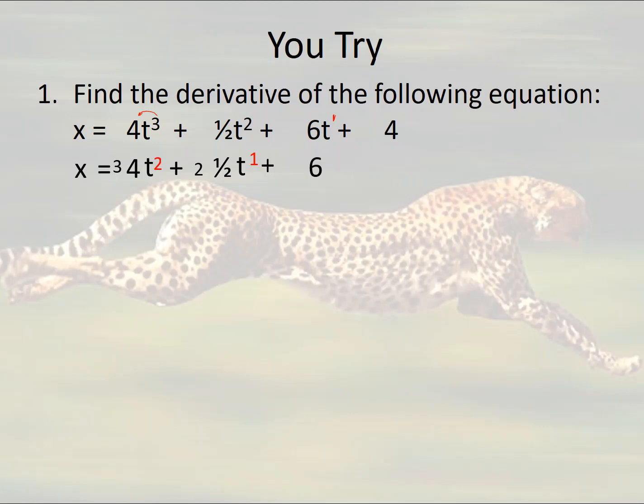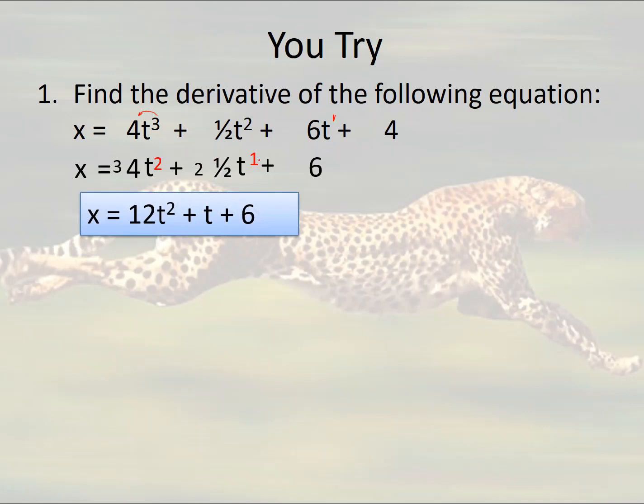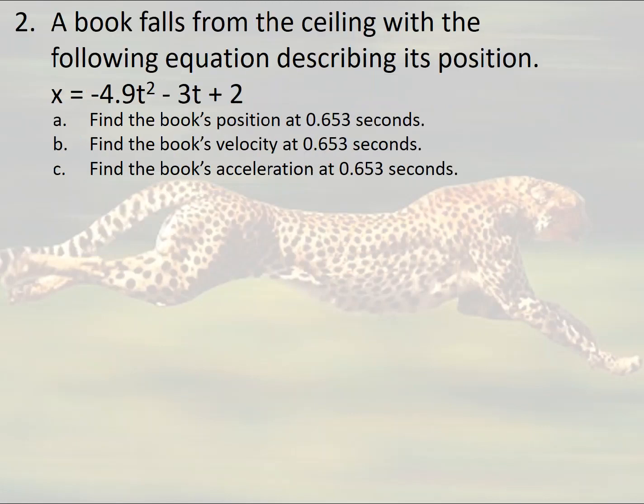And then what's the derivative of a constant again? The derivative is 0. And so my final equation, if I simplify that: 3 times 4 is 12 t squared. The 2 times the half becomes 1, and then the t to the 1, I don't have to write the 1 anymore, and then the 6, and that's going to be the value of that. So x equals 12 t squared. And I'm sorry, I have a typo here. This is not going to be the position anymore. It's going to be the velocity, because remember that the derivative of the position is the velocity.